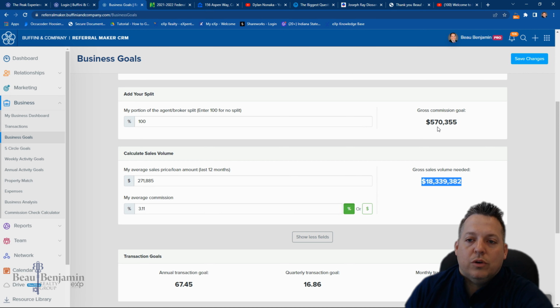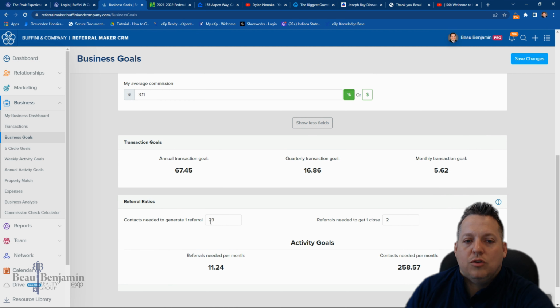What it's going to do is based on your ratios. So this is going to start out 20 and 3 by default. What does that mean exactly? It means that you need to contact 20 people. For me, it's 23 to get one referral. 20 and 3 are the defaults. That's the national average for this company, what they've seen happen throughout the country and throughout all their user base. For me, it took 3 more calls to get one referral in 2021. So again, these numbers will be part of the system if you use this system, which is nice when you're creating your goals.